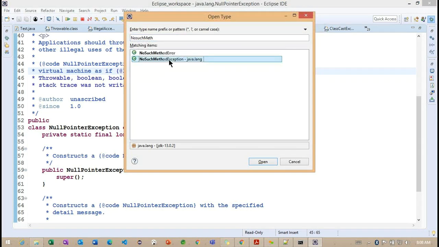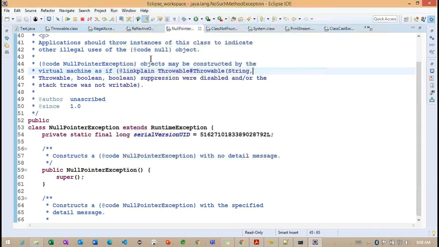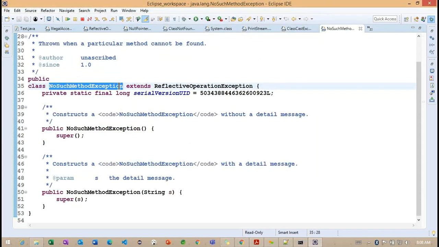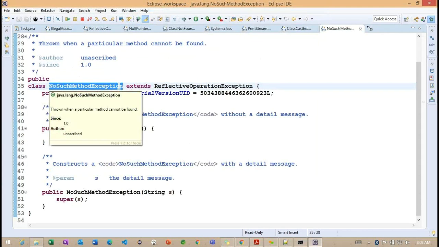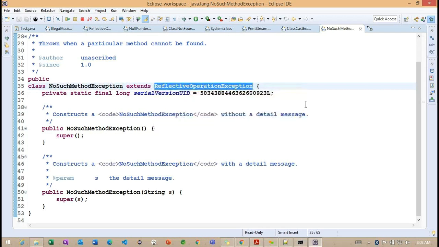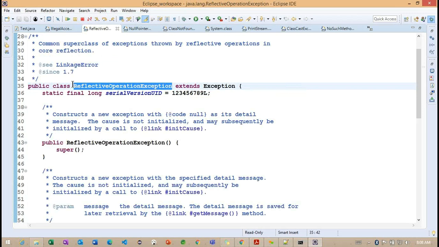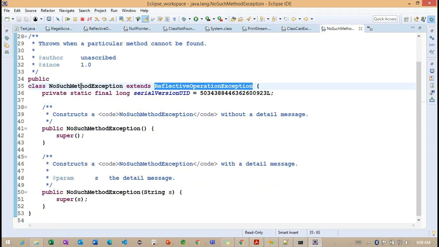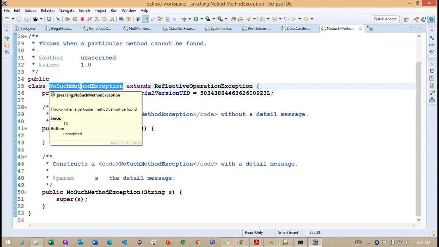No such method exception. No such method exception here. This is a checked exception because it is extending from the reflective operation exception and directly extending from the exception class. Right. So what is the purpose of this particular no such method exception?